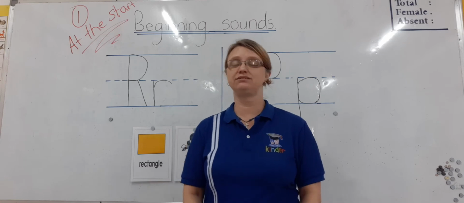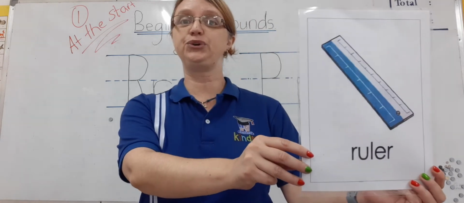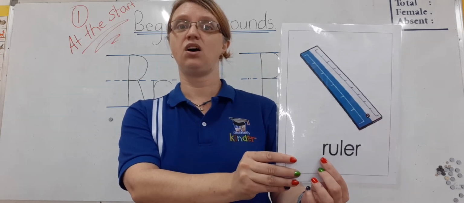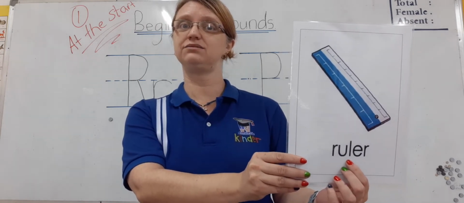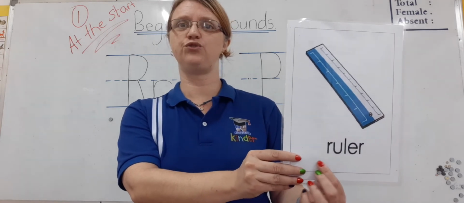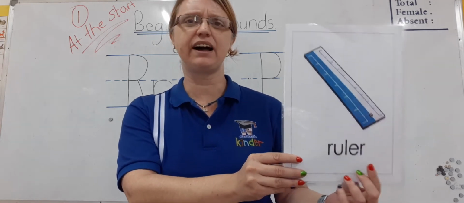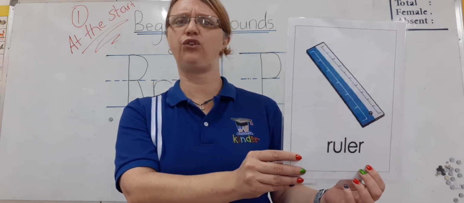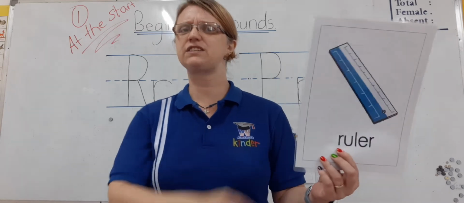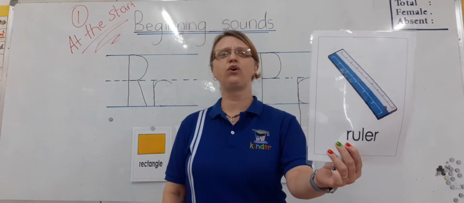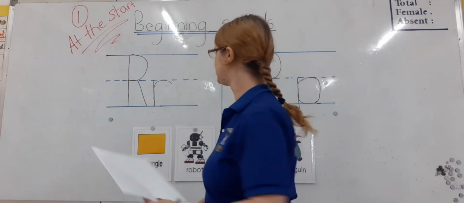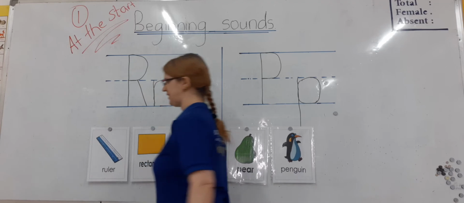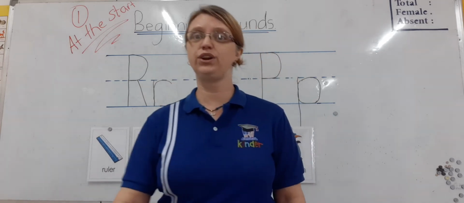Your next picture is ruler. Ruler. Let's spell R-U-L-E-R. Ruler. Let's sound it out. R-U-L-E-R. Ruler. What's the first sound? R for ruler. That's right. So we're going to put it here. R for ruler.